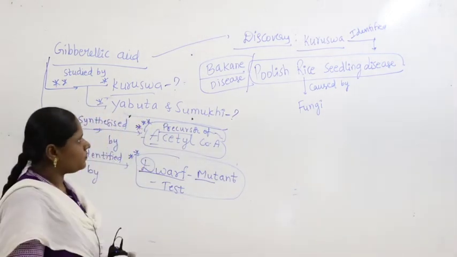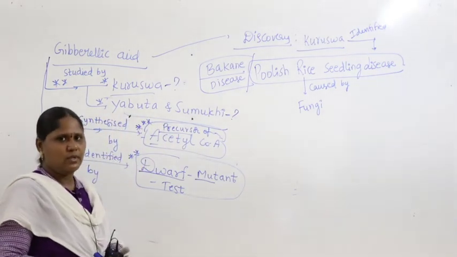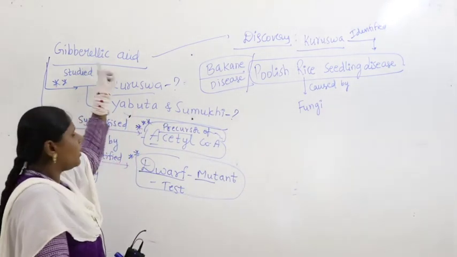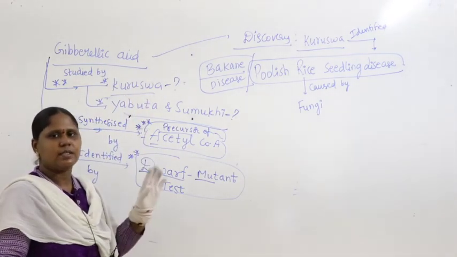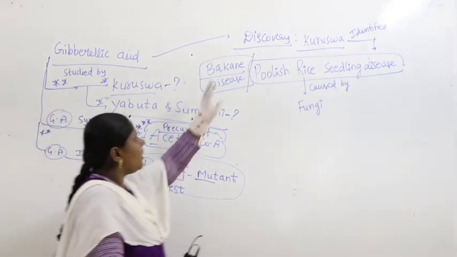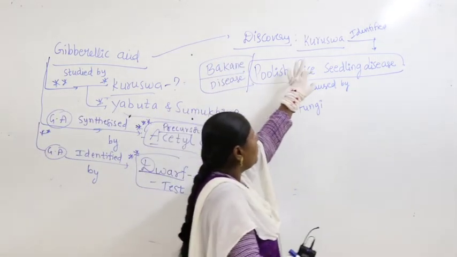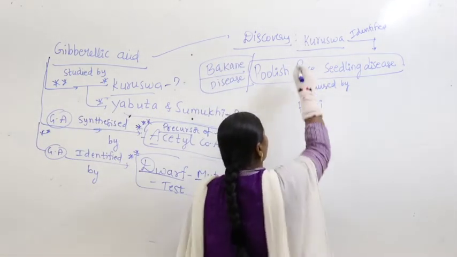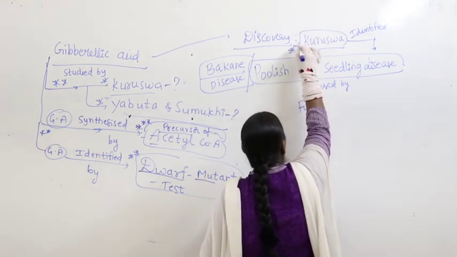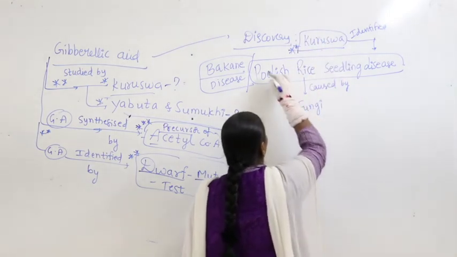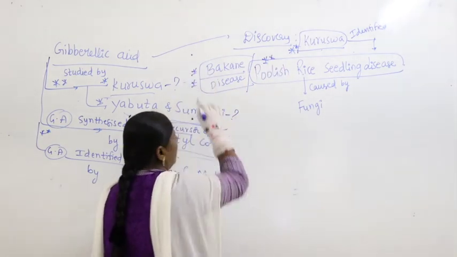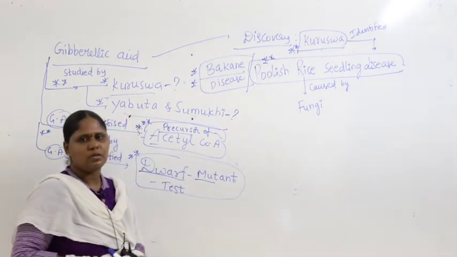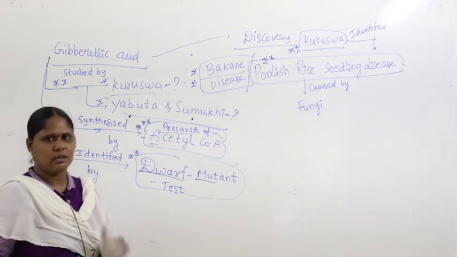What is the meaning of this? Who discovered gibberellic acid? In the discovery part, the credit goes to the scientist Kurosawa. Kurosawa identified the foolish rice seedling disease, or Bakanae disease. What is the meaning of foolish rice seedling disease?